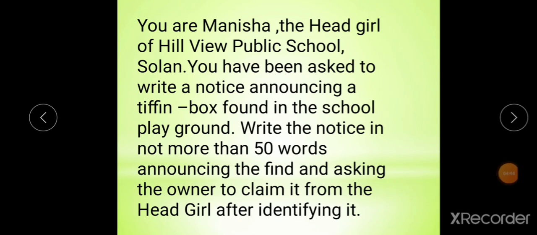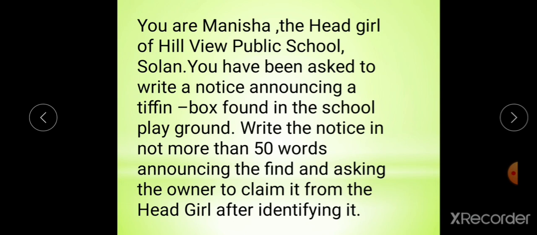Now, students, try this notice in your rough notebooks. You are Manisha, the head girl of Hillview Public School, Solan. You have been asked to write a notice announcing a tiffin box found in the school playground. Write the notice in not more than 50 words, announcing the find and asking the owner to claim it from the head girl after identifying it. Now, students, it's the heading. Try this notice in your rough notebooks.